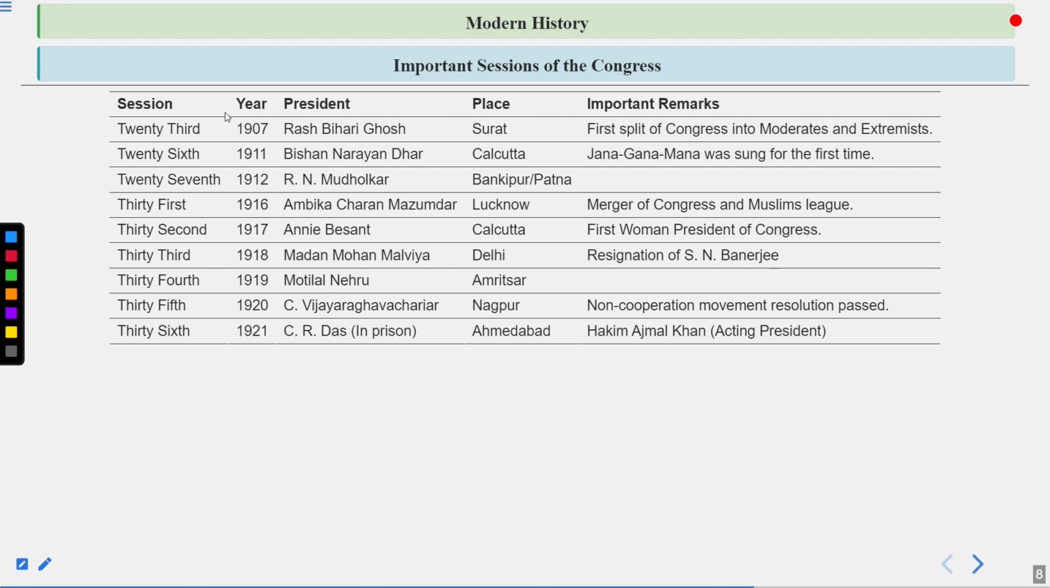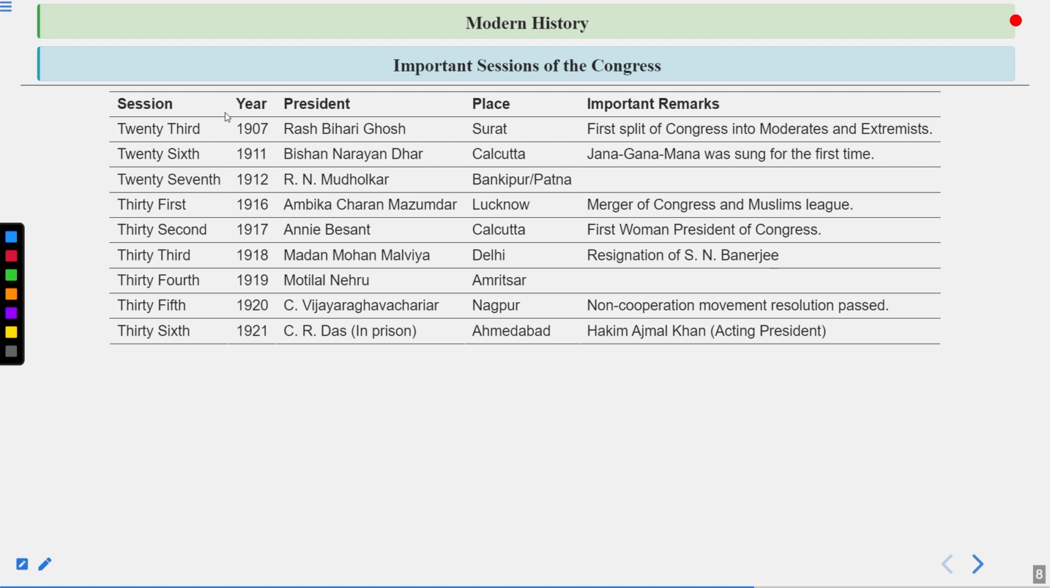Then comes the 27th session of Congress, that was in 1912, R.N. Modholkar, Bankipur, Patna. In this session, nothing very important happened. So do remember this, that only the president was R.N. Modholkar. Then comes the 31st session, very important one, 1916, Ambika Charan Majumdar, Lucknow.